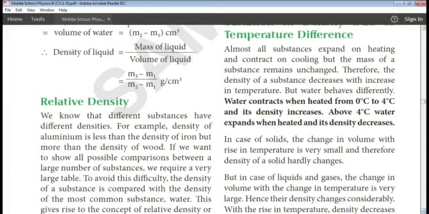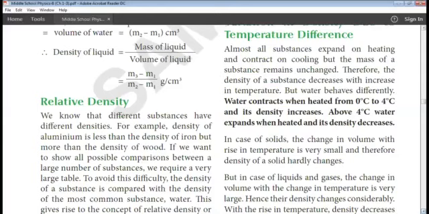But water behaves differently. Water is an exception. When you heat water from 0 to 4 degrees Celsius, it means you are heating up the water. When you heat water, it has to expand, but instead of expanding, it contracts.